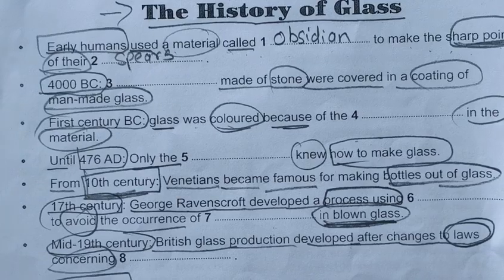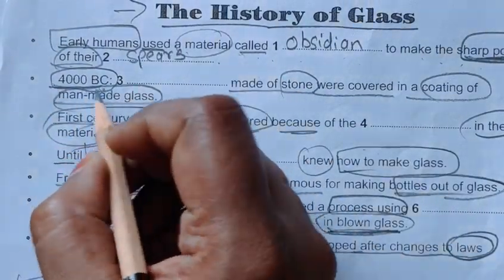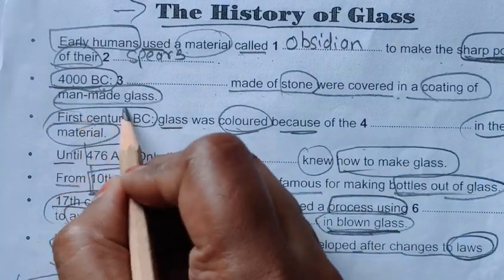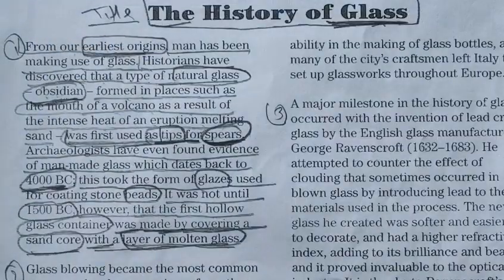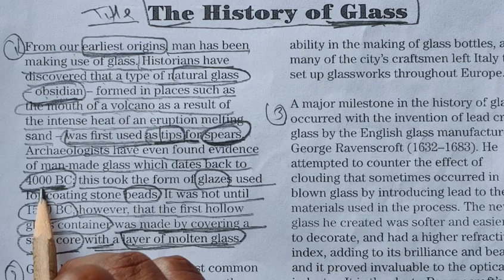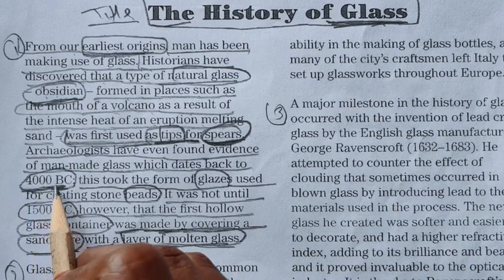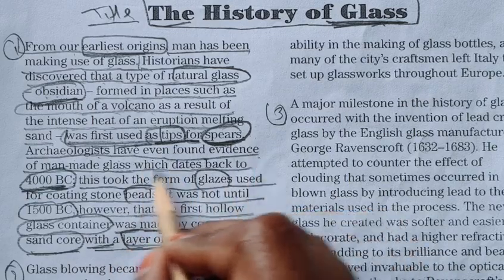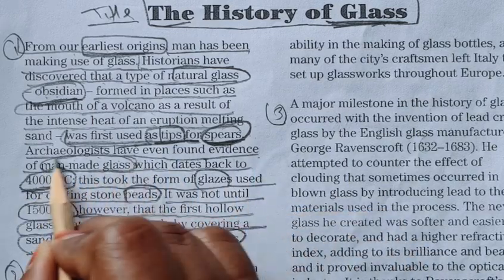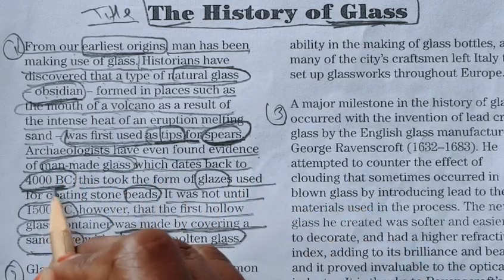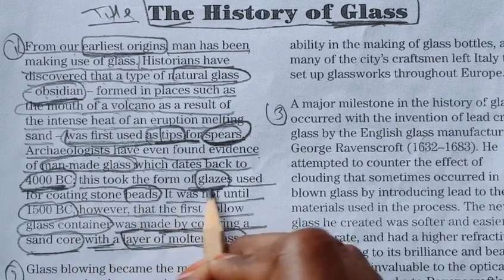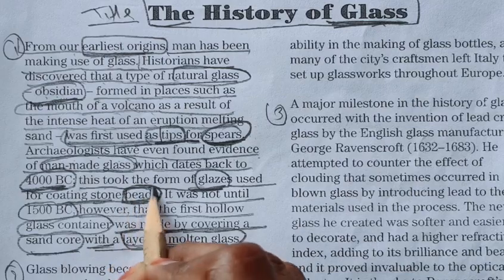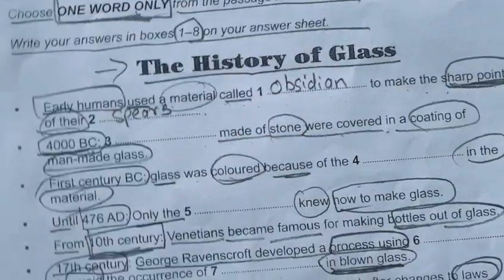And we have also seen this 4000 BC keyword. 4000 BC, dash made up of stone were covered in a coating of man-made glass. So we have seen this keyword. Archaeologists have even found evidence of man-made glass. This is our keyword, man-made glass, which dates back to 4000 BC. This took the form of glazes used for coating stone beads. Okay, so our answer will be beads, used for the coating of beads.